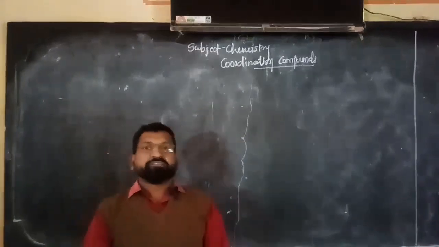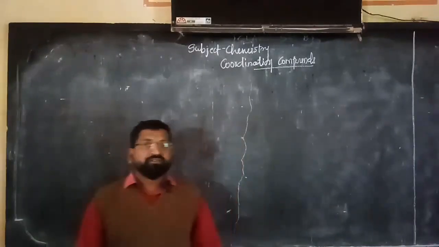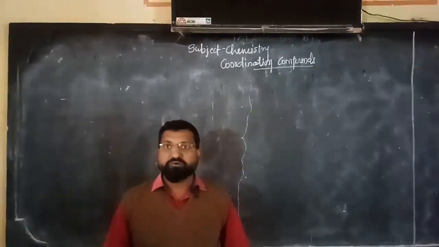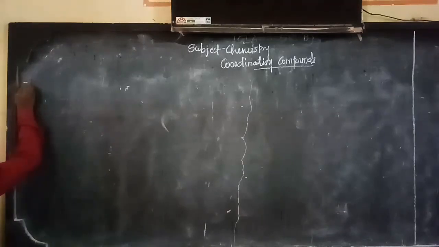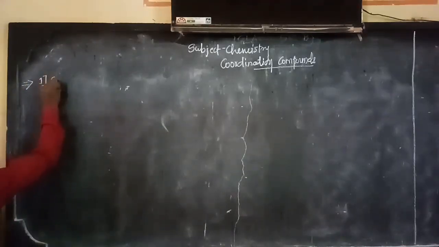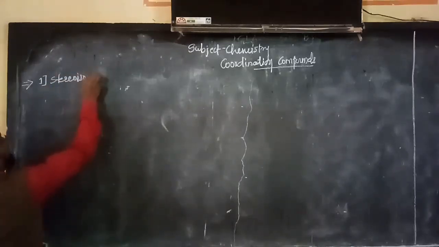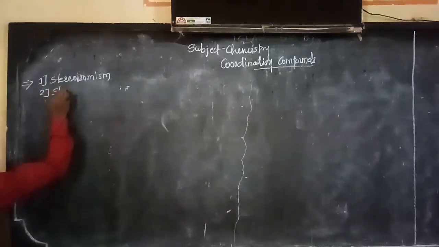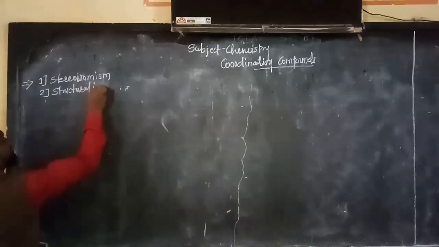In the last video we started isomerization in the complexes. Isomerization in coordination compounds. Basically, there are two types of isomerism that occur in coordination compounds. Number one is stereoisomerism, and number two is structural isomerism.